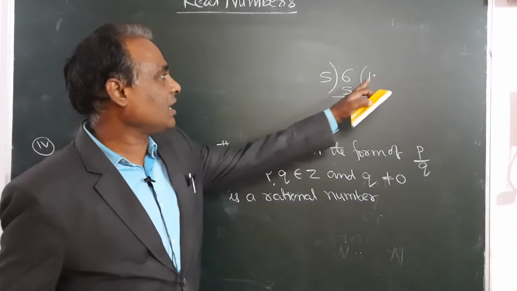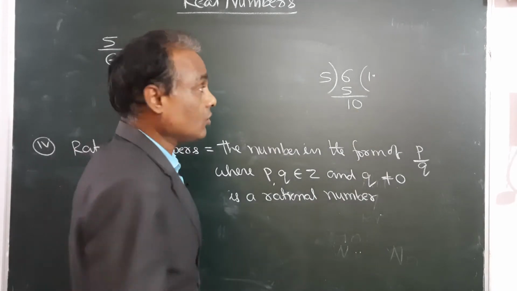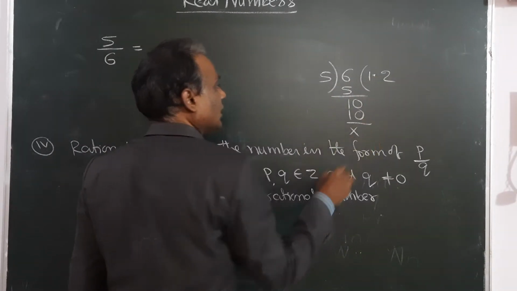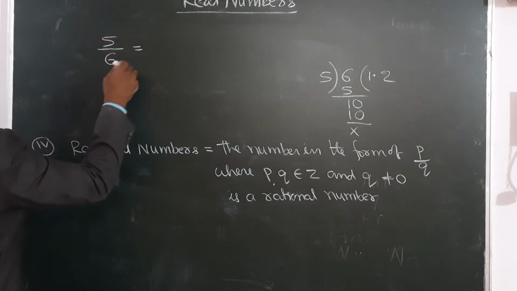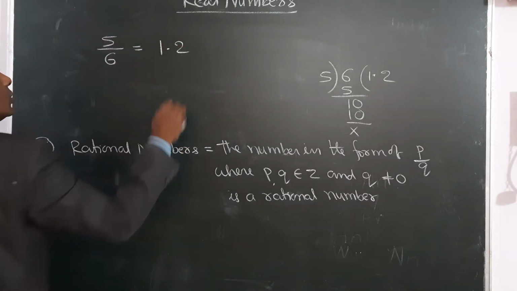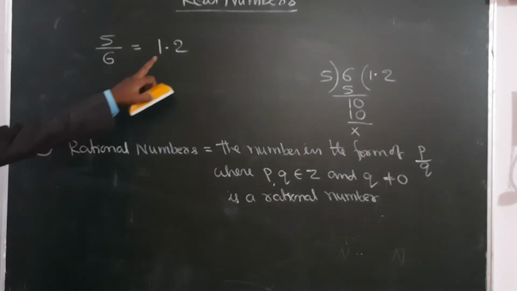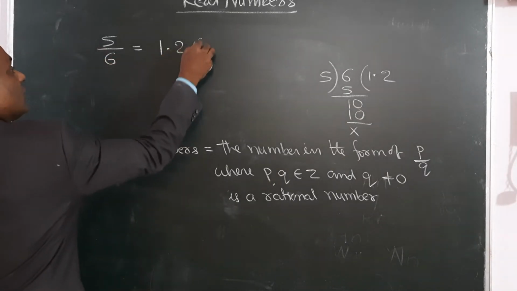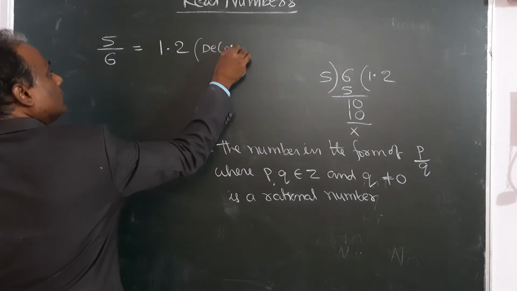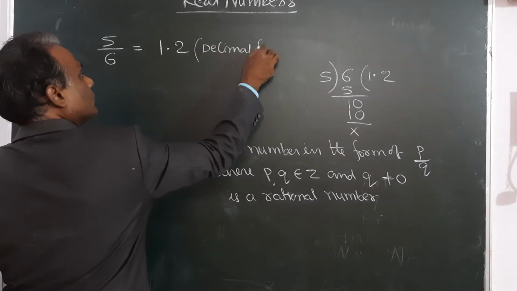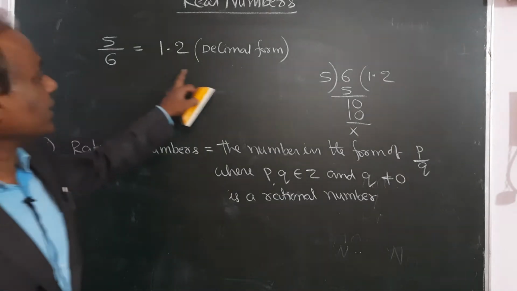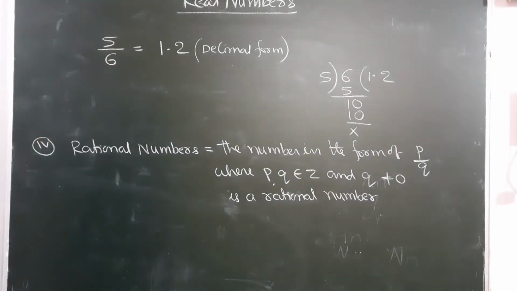If we take a decimal, every time we can take a 0. So 5 twos are 10. That means if a fraction is given, we can change it into decimal form. This is P by Q form, this is decimal form. So a fraction can be converted into decimal form like this.